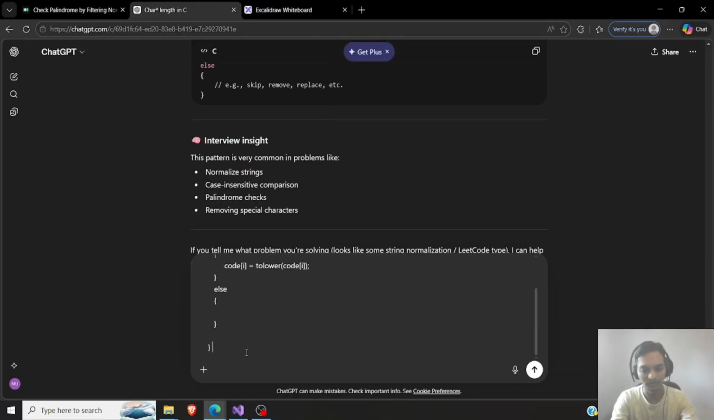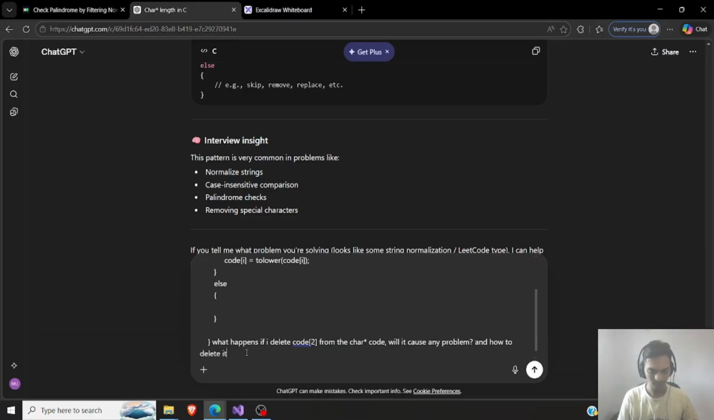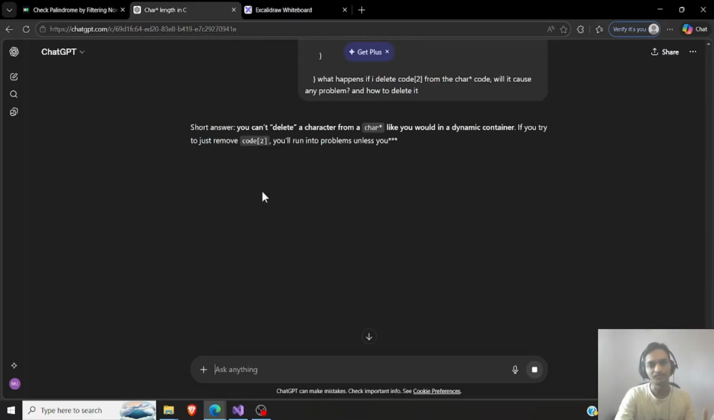And I'll just say, what happens if I delete code 2, or log is 2, from the character pointer code? Will it cause any problem, and how to delete it? So that's a simple question. You can't delete.